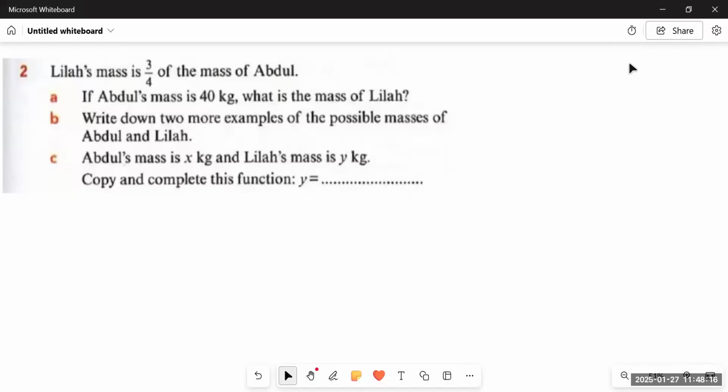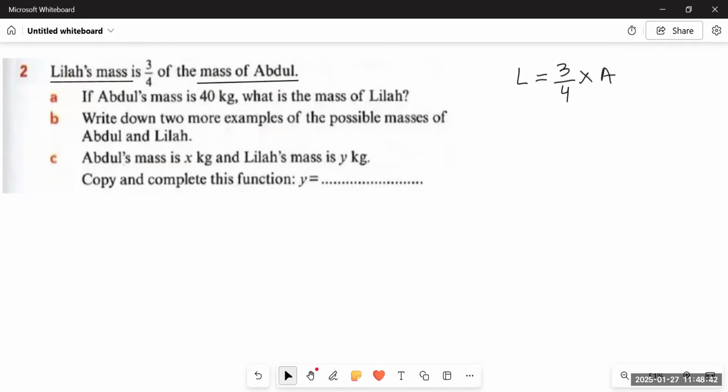Now we have the next question of the same sort. Leela's mass is 3/4 of the mass of Abdul. Let's make the expression for this. Let's say the mass of Leela is L. L is equal to 3 upon 4, and of means multiply, the mass of Abdul. Let's suppose the mass of Abdul is A. So it would be A.